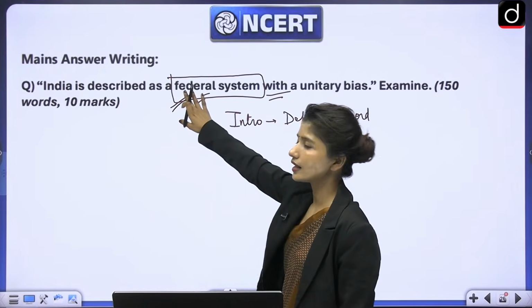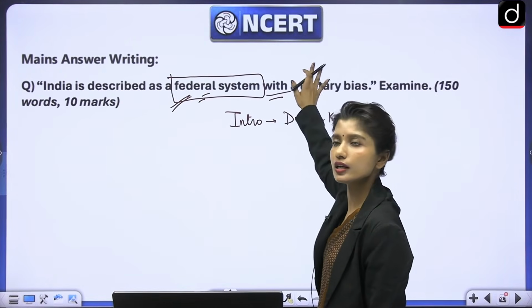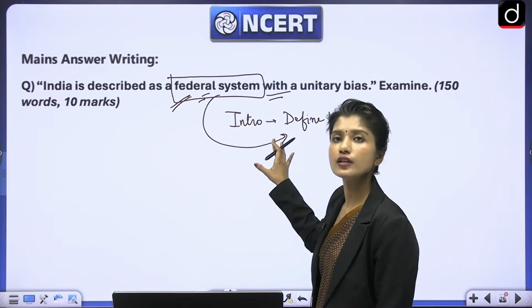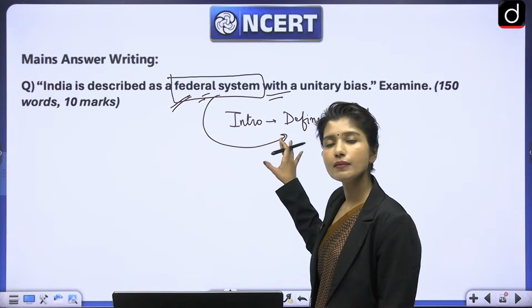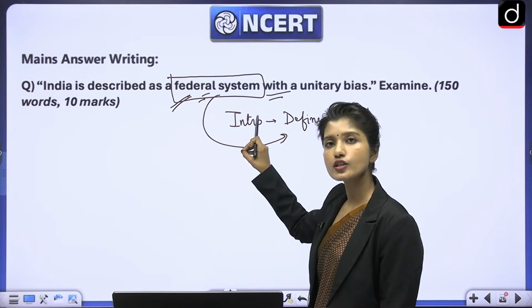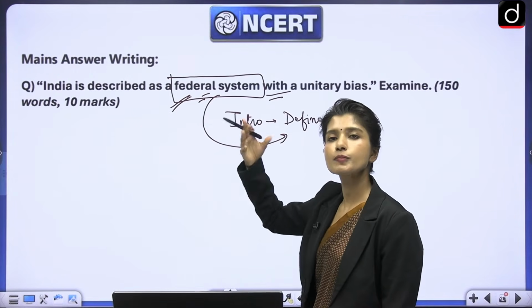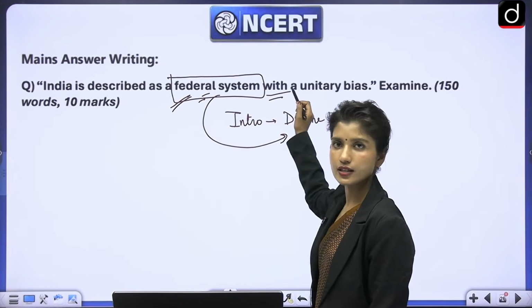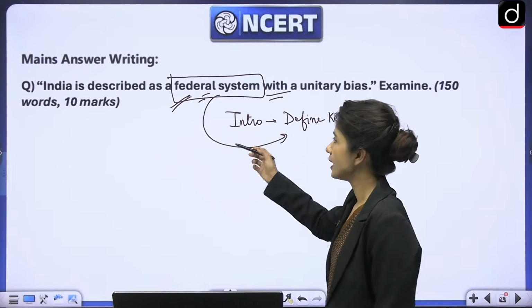So they have said that there is federation, but there is also unitary bias. So I can simply use this line in another way: India has federal features, but at the same time, the Constitution has also given significant or special powers to the center. Now this sentence itself shows a federal system with unitary bias. Got it? Next will be the body.